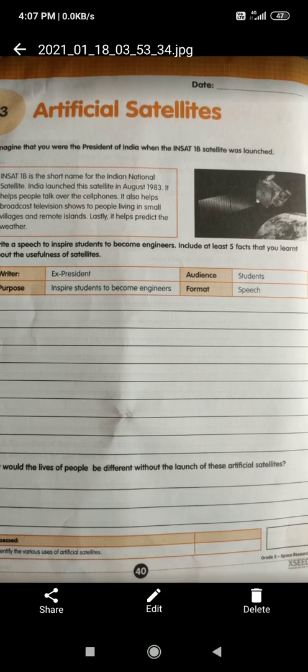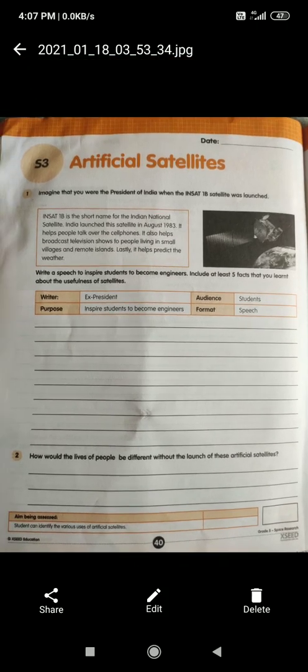So next question, what you have to do after reading this. Now think you are an engineer. You have to give a speech to a 5th standard student, and in that you have to write about the usefulness of satellites, how satellites are useful to them. Why am I including engineers here? Who will prepare all these satellites? All these engineers develop these satellites.